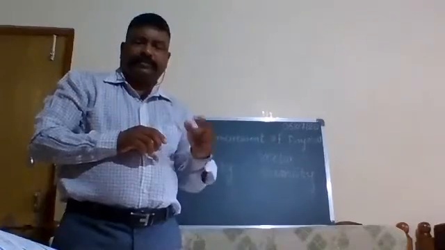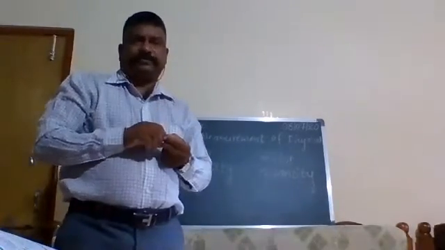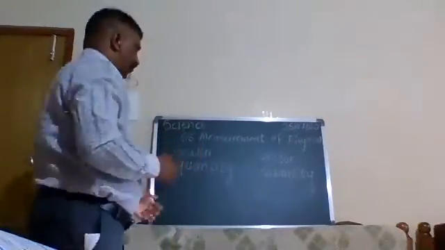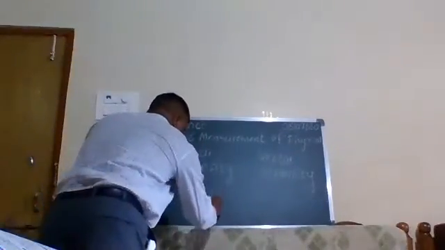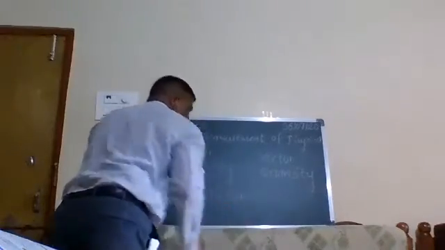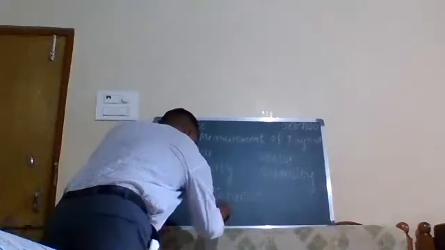Understood? Now my question is this: what physical quantities do we count? The first physical quantity we count is the distance, for example. And one more physical quantity we count, displacement.